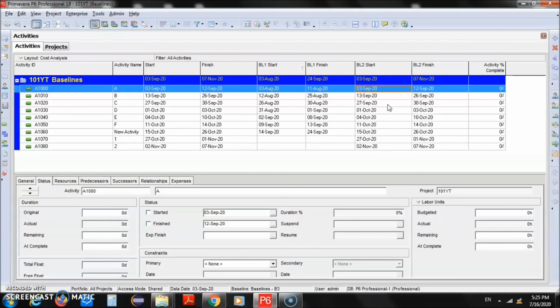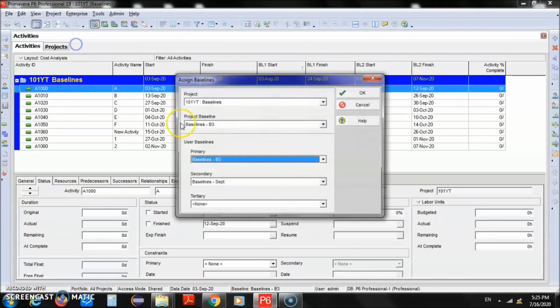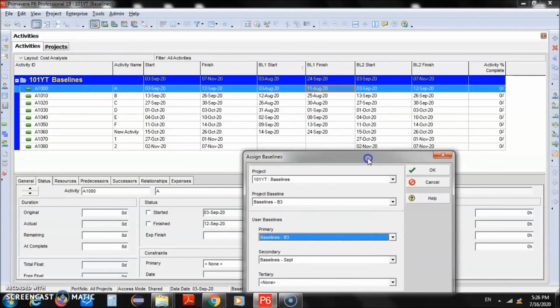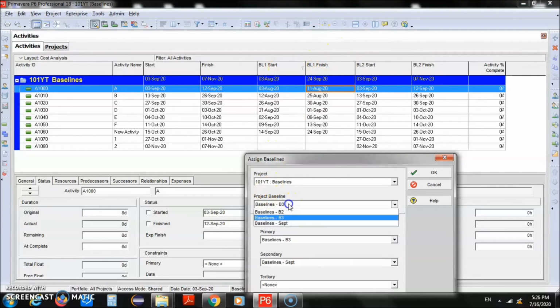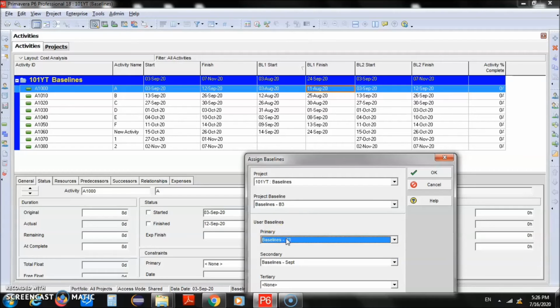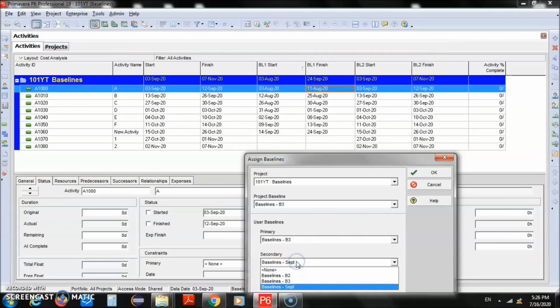So right now on our screen we can see two different baselines. One is this baseline, which is the old baseline. So again, if we go back to project, assign baseline, so this BL1 start and BL1 finish is coming from this B3, okay, which is the old baseline, and from here as well. Okay. Then BL2 start and finish are coming from this secondary baseline.